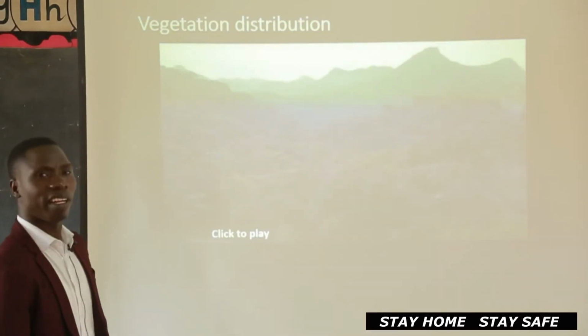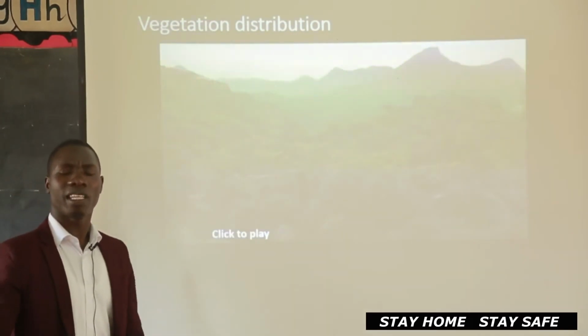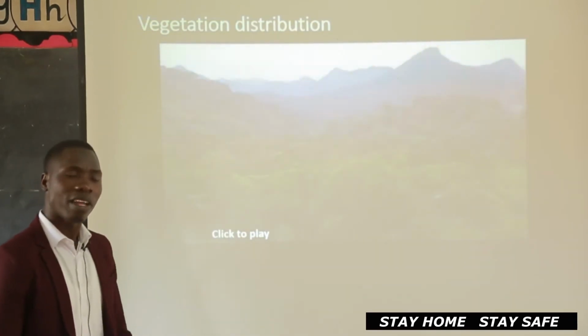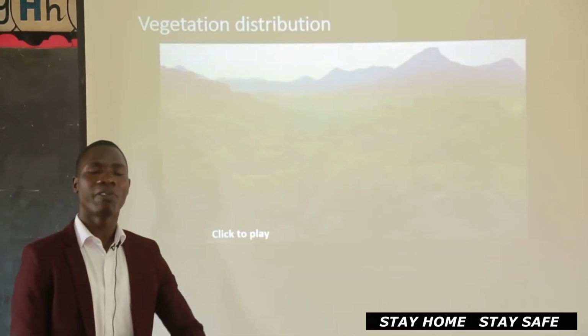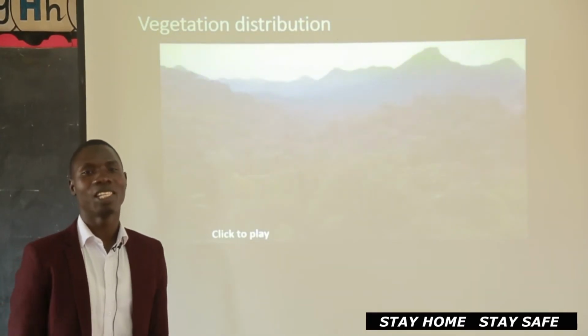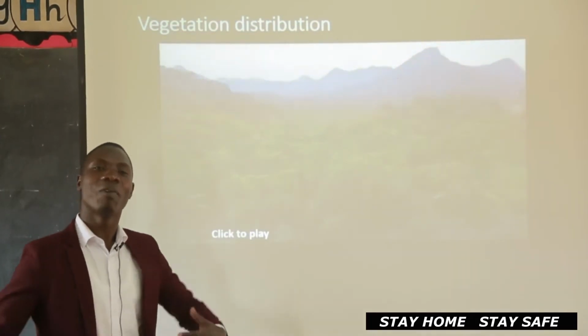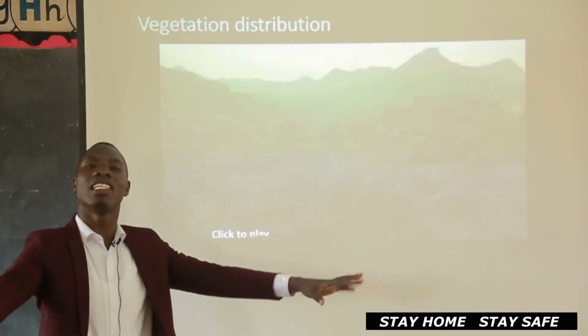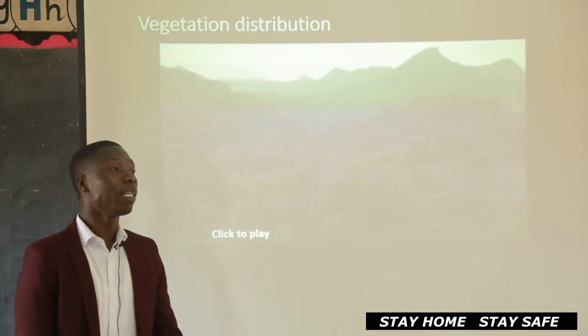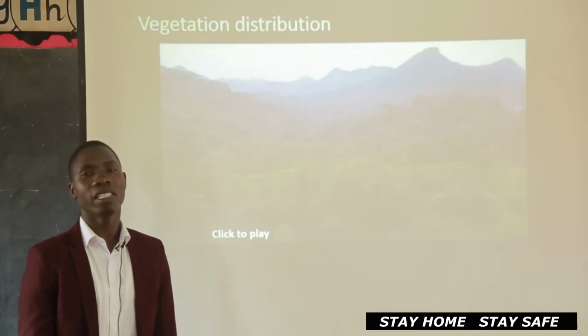You see, it is very thick, a thick forest, and that is the vegetation of this place. So you find that different places have different kinds of vegetation, and that is what we call vegetation distribution. The way how vegetation is spread, is distributed in an area. Different places have different kinds of vegetation.